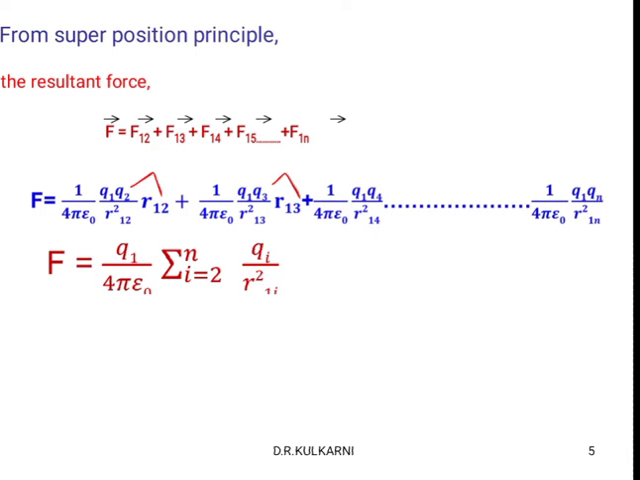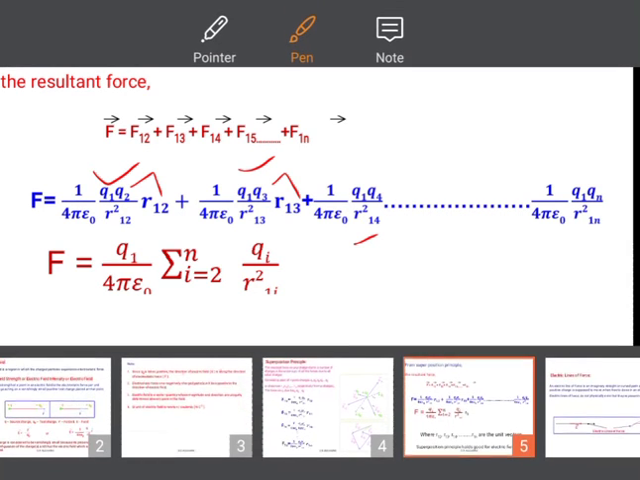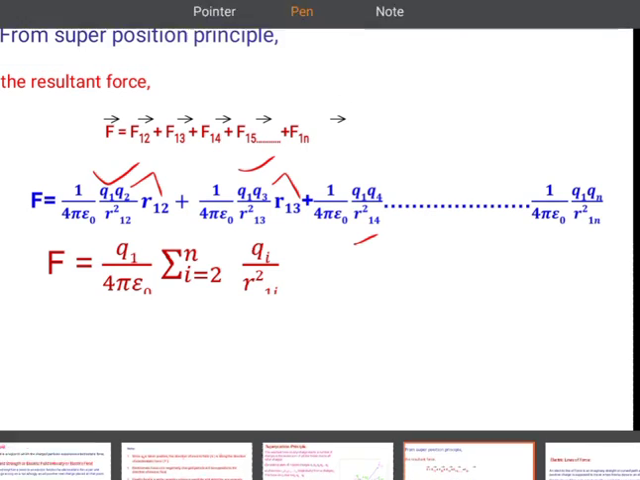Summation of Qi divided by R1i squared, where i is equal to 2 to n, n is an integer. So why did I start from 2 here? Because we already considered Q1 and R1 everywhere. So that is the reason we have to start from 2.